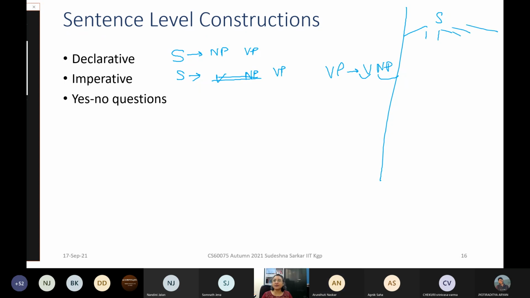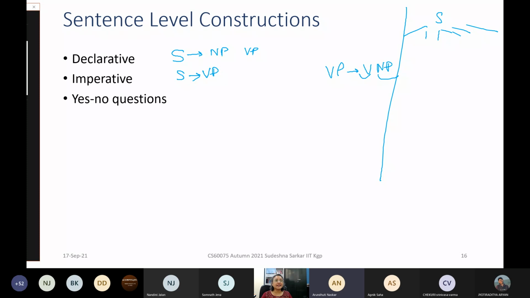I can have many rules, and each rule is flat. The tree has a height of 1. Possible, but then the number of rules will become very large. By using these constituents, we are capturing the internal structure of the language so that we can reuse the similar constituents in different positions. That is why we would like to have a rule like S goes to VP instead of what you suggested. Okay.